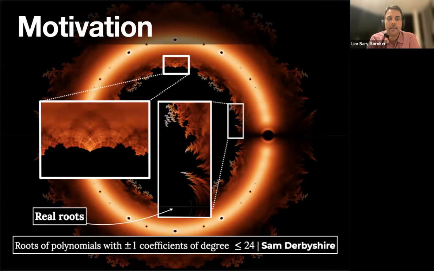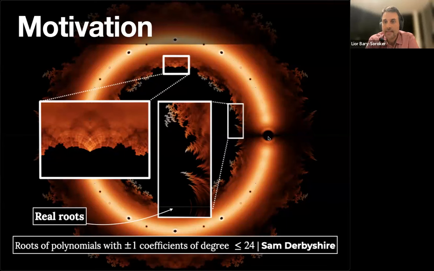What you see here is a computation of all the roots of polynomials with plus and minus one coefficients up to degree 24. And you see something interesting. First of all, the circle that you see is the unit circle. The holes that you see are roots of unity, and you see all kinds of fractal features of this set of zeros.